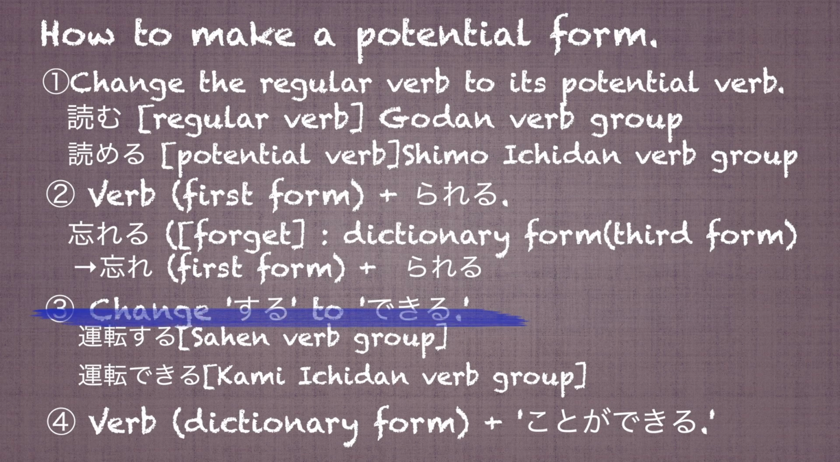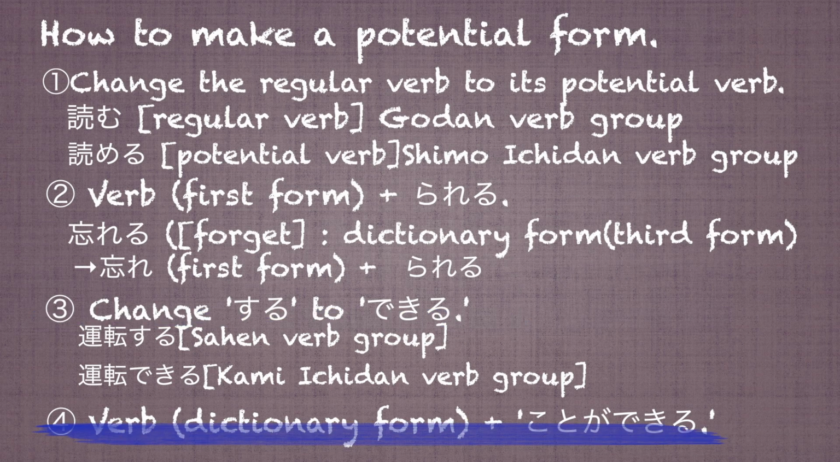In the third principle, we simply change する to できる. For example, in the case of using the verb 運転する, we need to change する to できる. 運転する is classified under the サ変 verb group. 運転する becomes 運転できる. This potential verb is classified under the 上一段 verb group. This potential verb also doesn't have an imperative form.